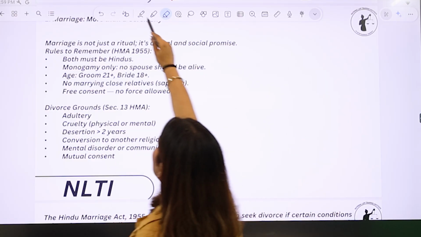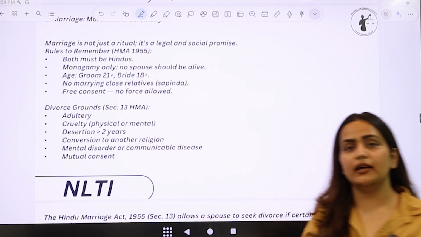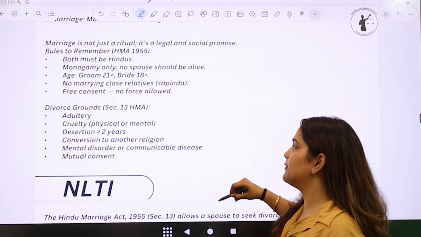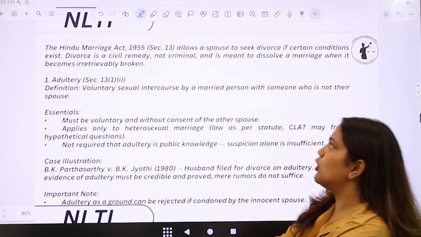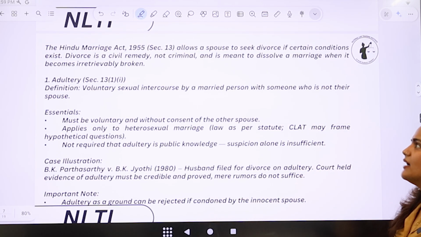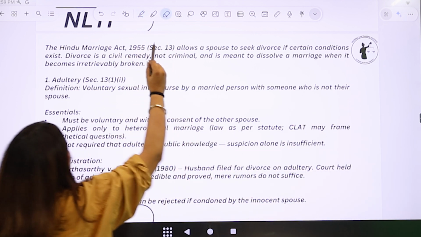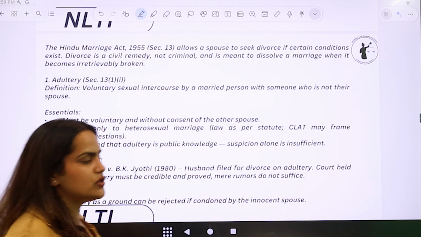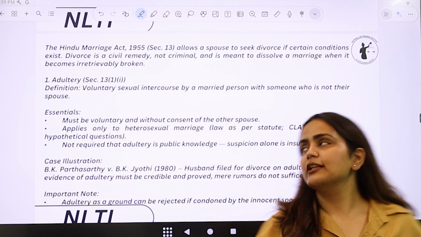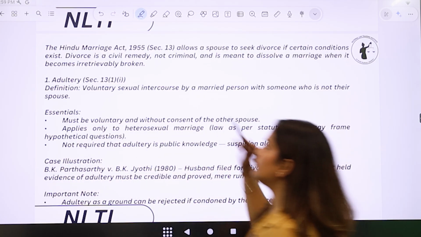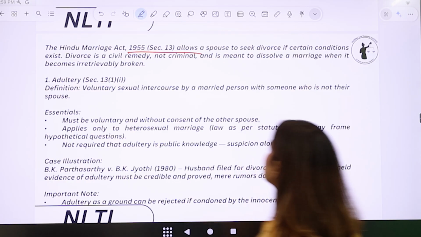Now, I hope marriage and divorce is clear to everyone and there is no confusion in the concept of marriage and divorce. Now, talking about Hindu Marriage Act, we will now talk about all these grounds for divorce in detail. Why? Because questions can arise from here, right? So, let's just start with the first one. First of all, section 13 deals with the grounds of divorce.